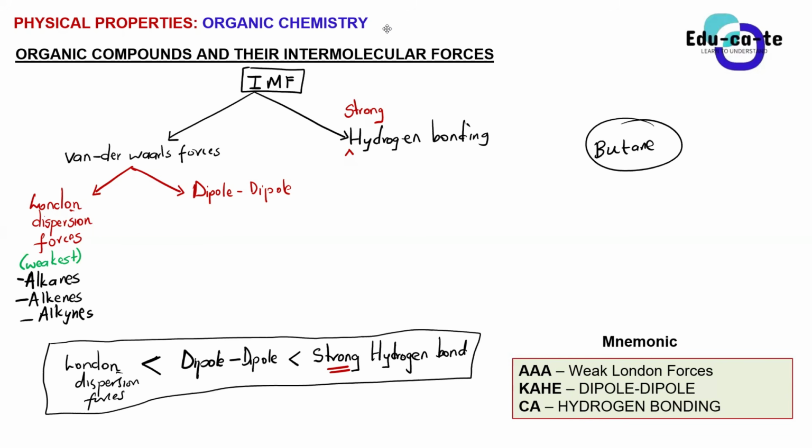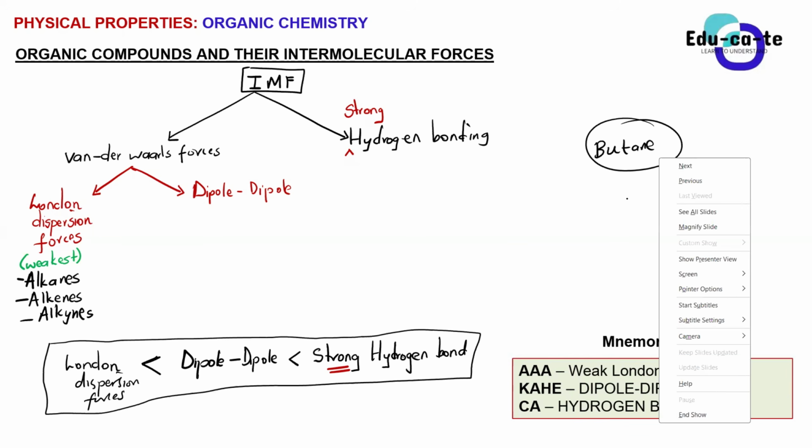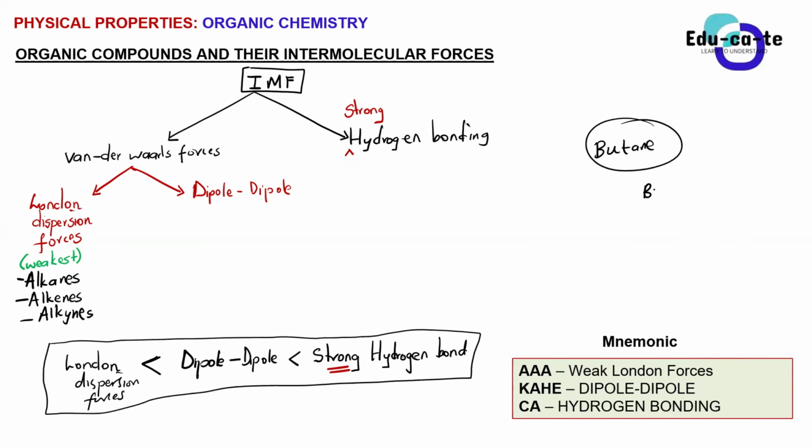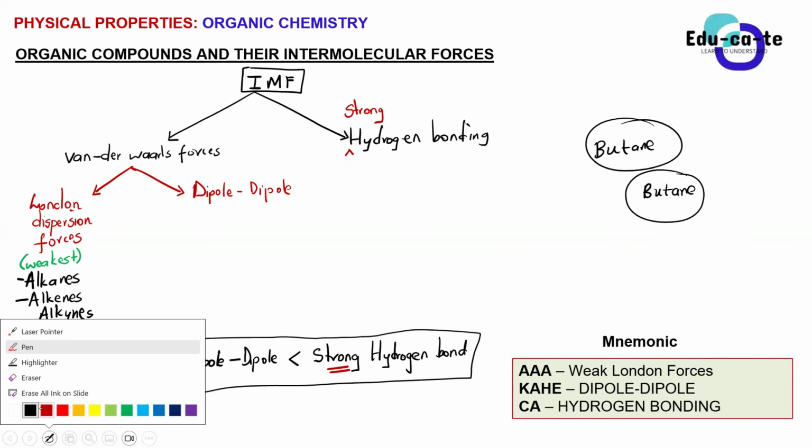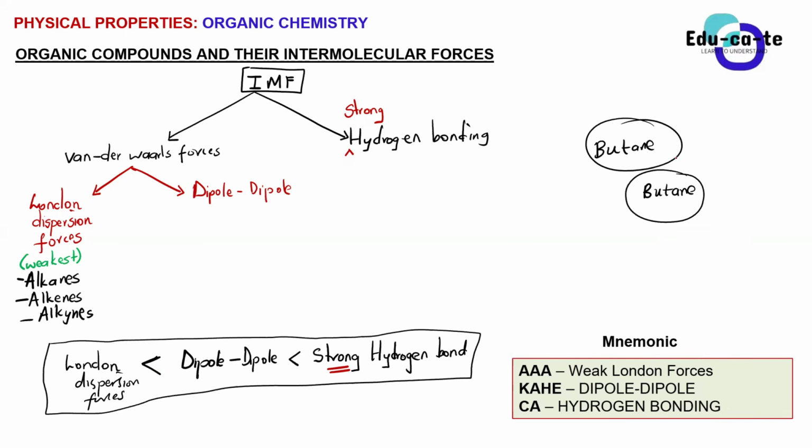So if I've got one butane molecule and another butane molecule, when they come closer to one another, what actually happens, the intermolecular forces between them are London forces, because butane is an example of an alkane.